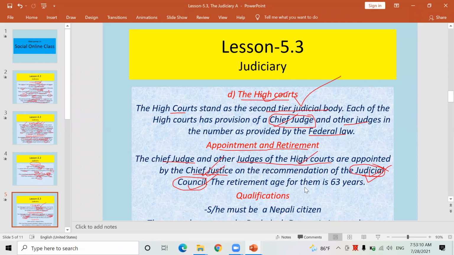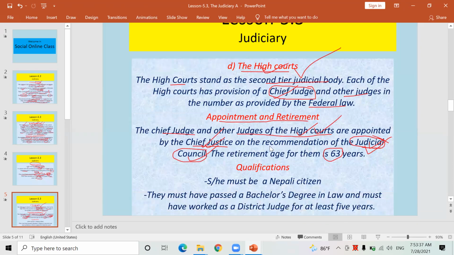Are you clear? Look here, the Chief Justice, head of the Supreme Court, appoints the chief judge and judges of the High Court. This sort of provision is there regarding appointment. Regarding retirement, at the age of 63, the chief judge and judges of the High Court retire. Okay, this was all I wanted to say regarding that.